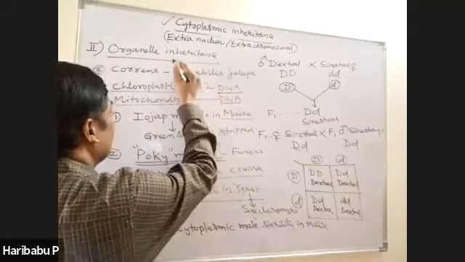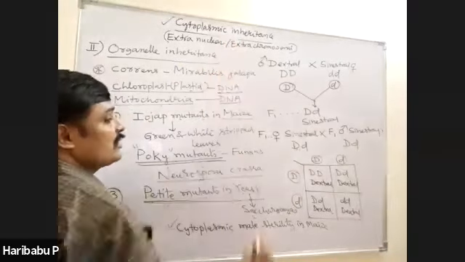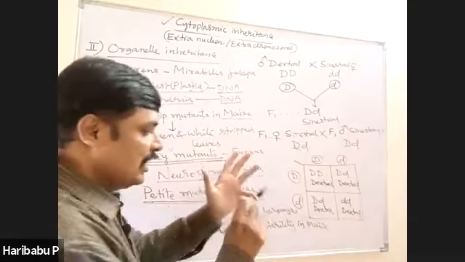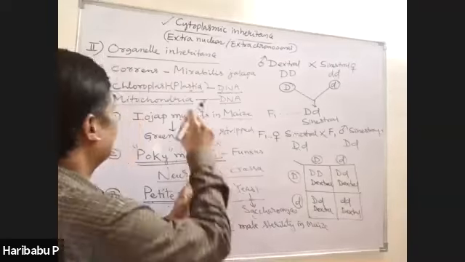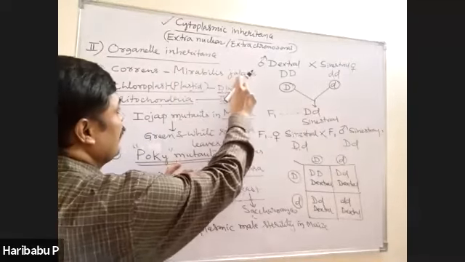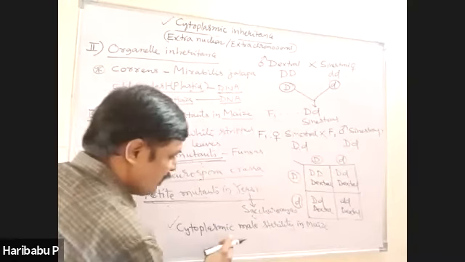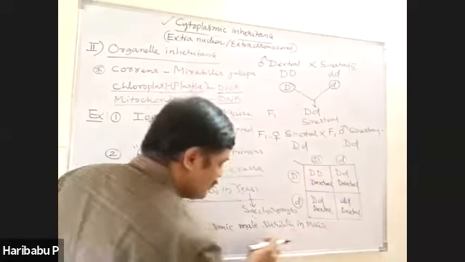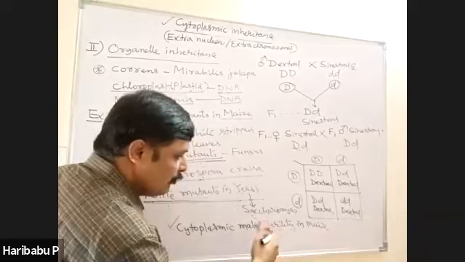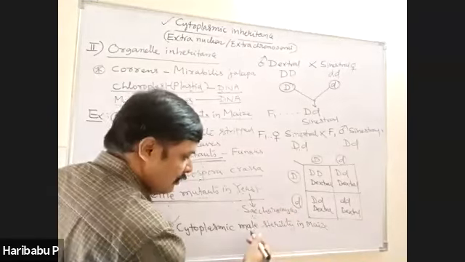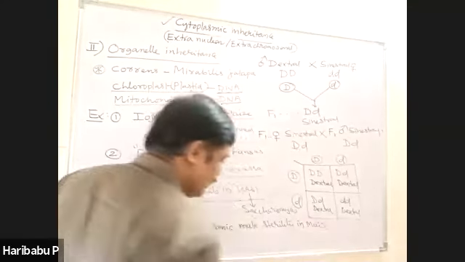Of course, organelle and maternal are two different types of the same inheritance, that is cytoplasmic inheritance. So shell coiling in snails, plastid inheritance in Mirabilis jalapa, and cytoplasmic male sterility in maize. Male sterility means pollen grains are unable to germinate, they are sterile, and male sterility in maize is another example.